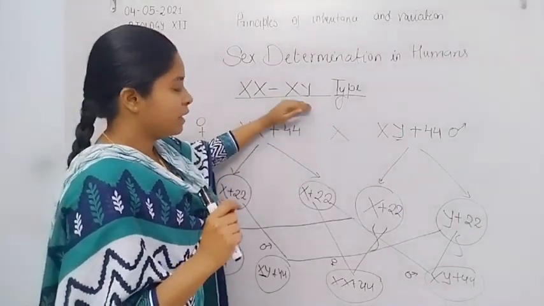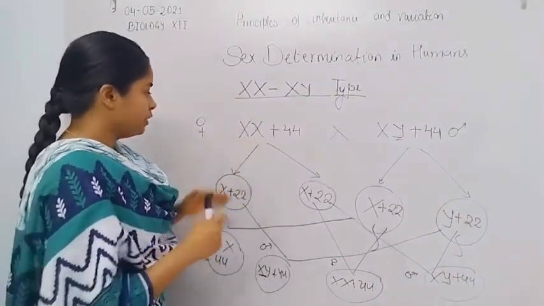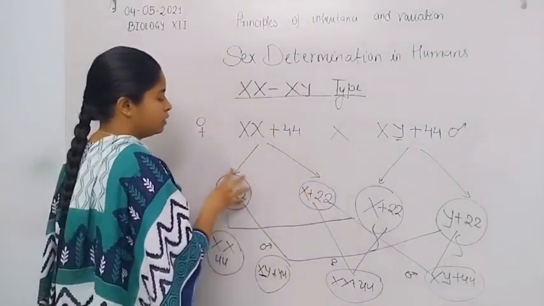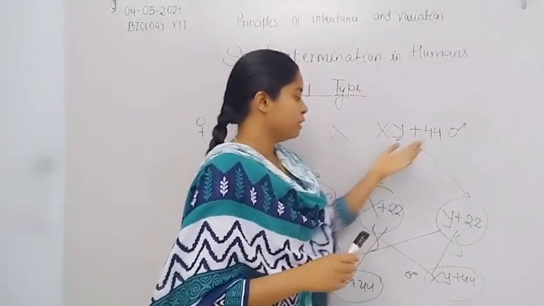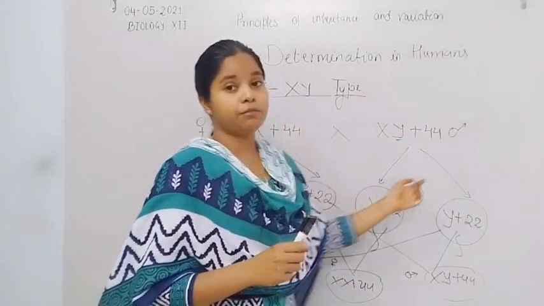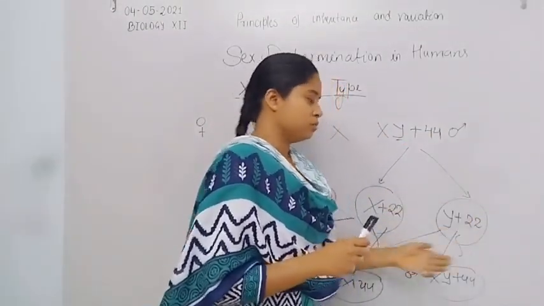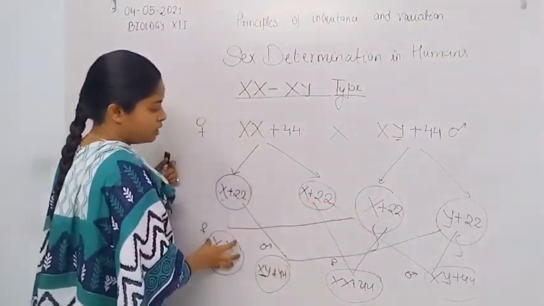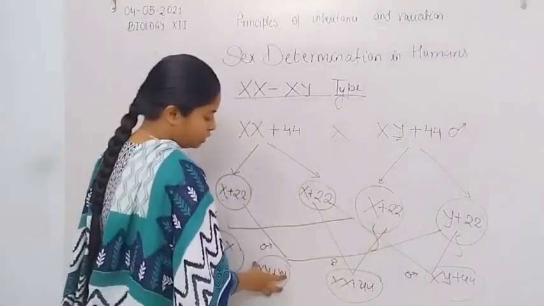In female, there is a 100% possibility of an egg with the X chromosome. In male, there is a 50% chance of sperm with the X chromosome and a 50% chance of sperm with the Y chromosome. When X fuses with X, they form a female, and if X fuses with Y, they convert into a male.